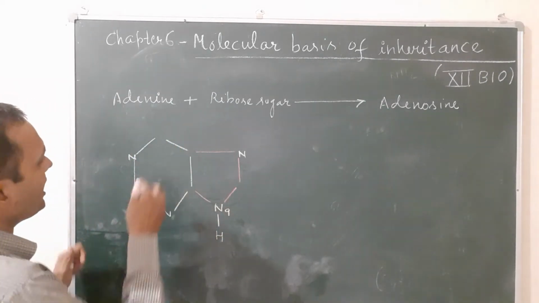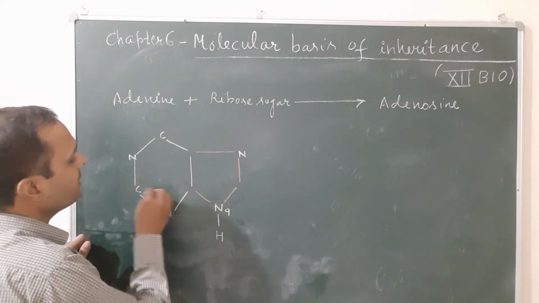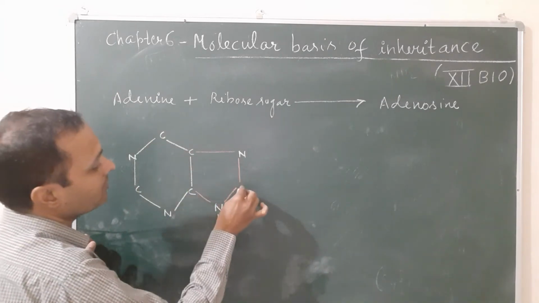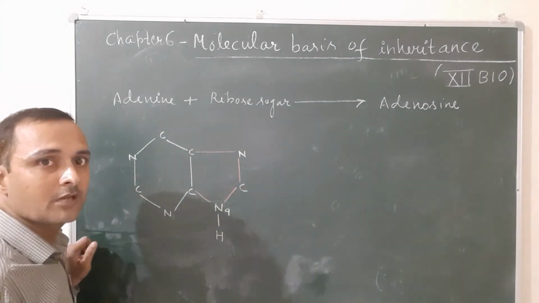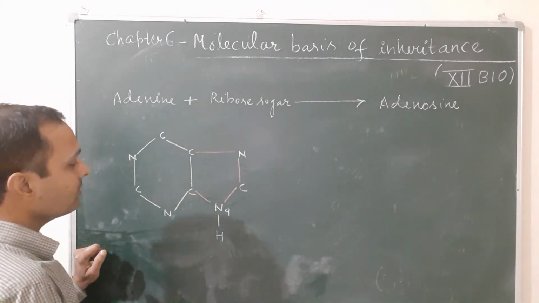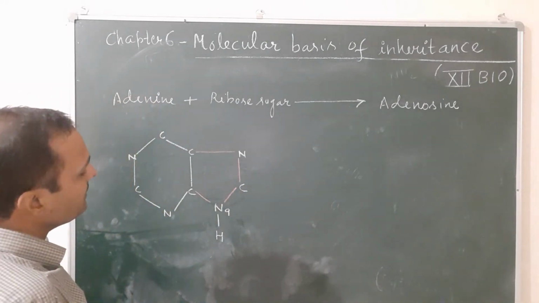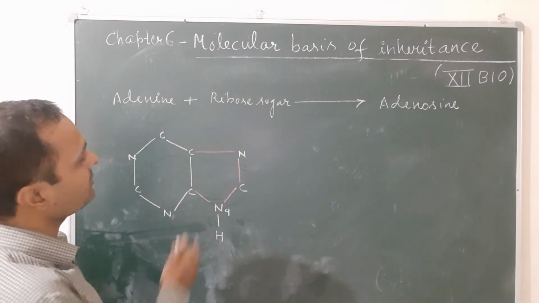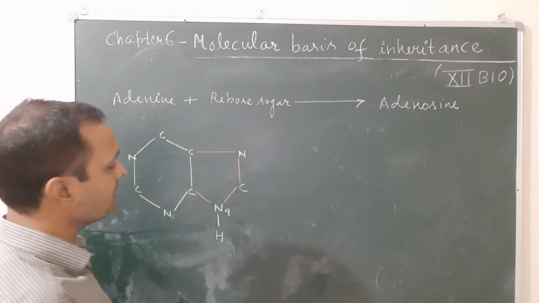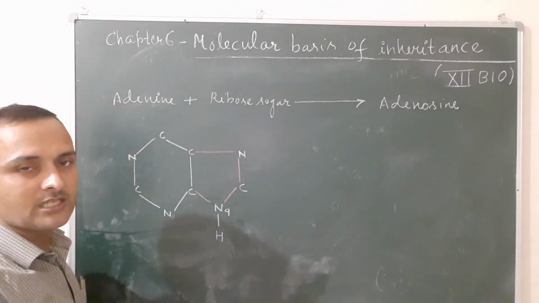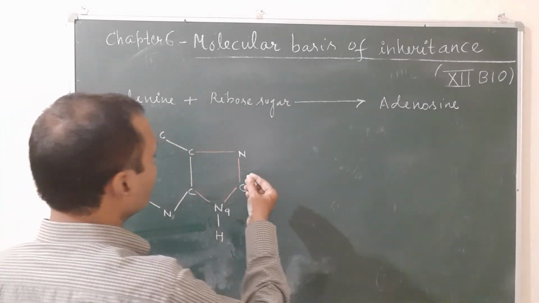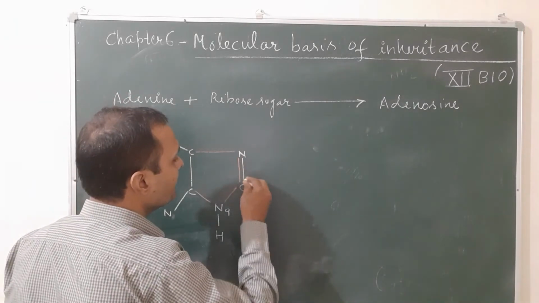Remaining, you will put carbon atoms. If any problem, you can ask in the comment box. I will give the answer. Now let's see. First of all, you will balance. Then you will draw the structure of ribose sugar and combine with the anion of the base with the C1 of sugar. So you will first balance it.